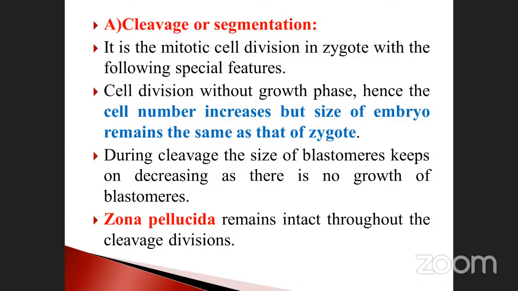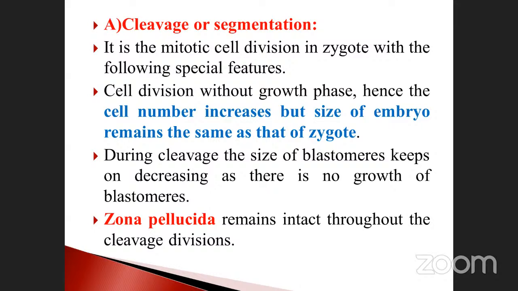Hence, the cell number increases, but the size of the embryo remains the same as that of the zygote. That condition is called the growth phase. The cell number increases, but the embryo will not increase in size. So that is very, very important.